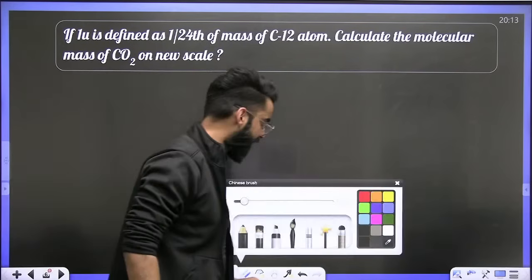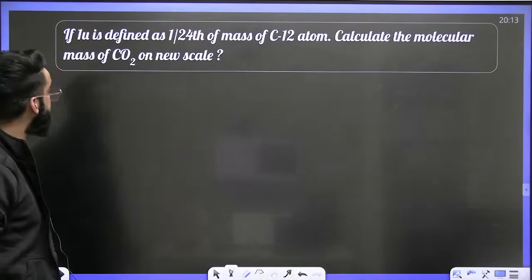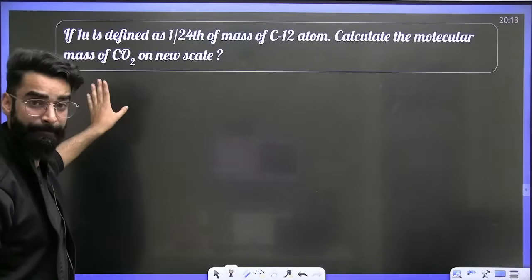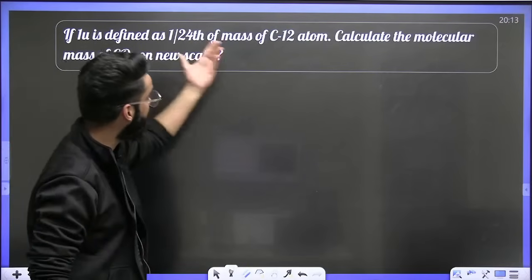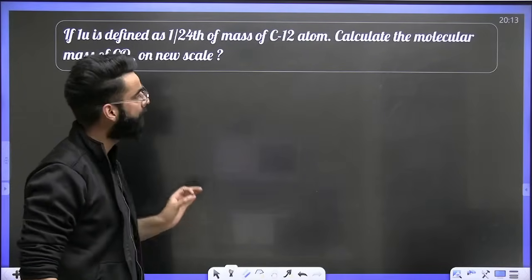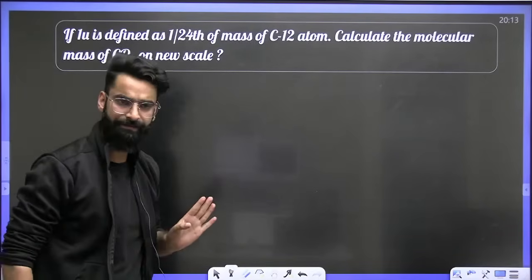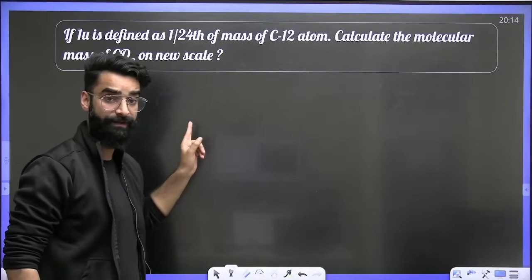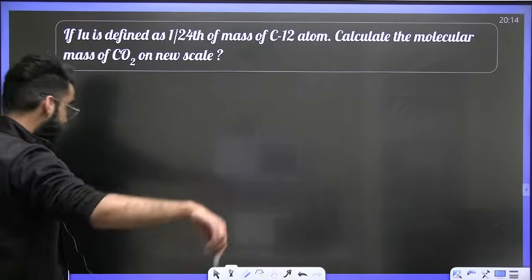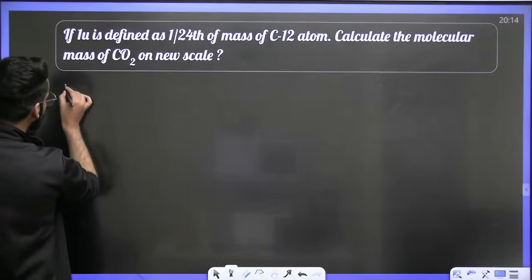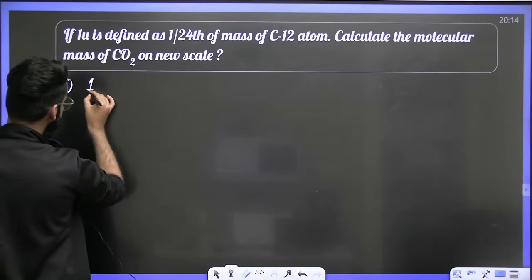Look at the question carefully. The question says, if 1U is defined as 1/24th of mass of carbon-12 atom, then calculate the molecular mass of carbon dioxide on the new scale. Look at the question carefully. Understand. See, how did we define 1U? How did we define 1 AMU? We defined it like this.